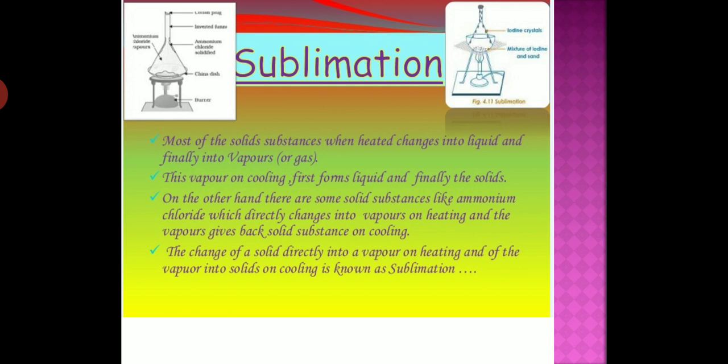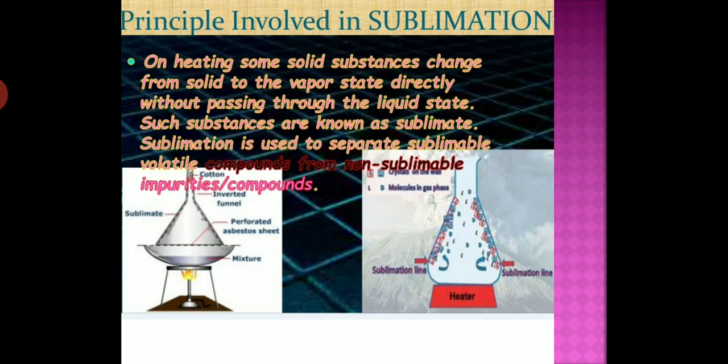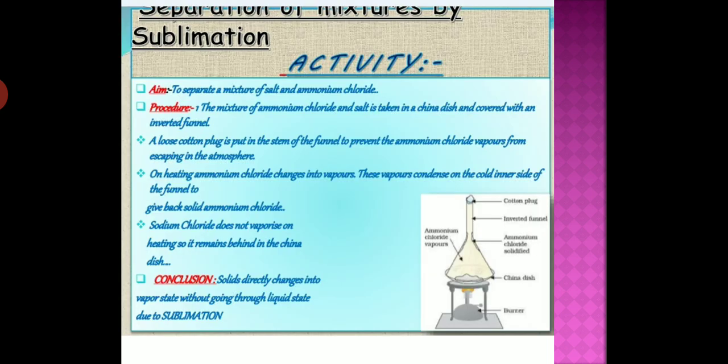The change of a solid directly into vapor on heating and of the vapors into solid on cooling is known as sublimation. So I hope you understand what is meant by sublimation. Now, the principle involved in sublimation: on heating, some solid substances change from the solid to the vapor state directly without passing through the liquid stage. Such substances are known as sublimates, and sublimation is used to separate sublimable volatile substances. So, what is the related activity?